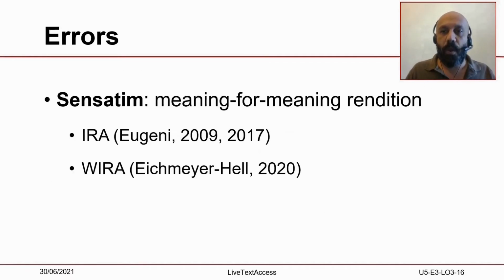When it comes to sensatim subtitles, however, you need to use different models to assess the quality of the subtitles. And two main models are used: the Idea Unit Rendition Assessment, or IRA, and the Weighted Idea Unit Rendition Assessment, or WIRA.